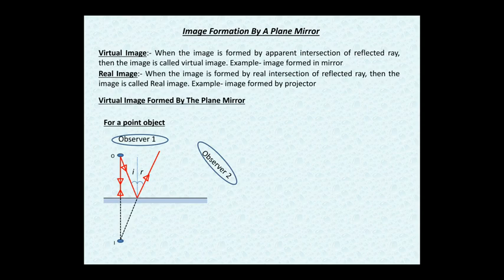Whenever an object is in front of a mirror, there are so many rays from the object. How do we choose the rays? The incident light on the mirror must be such that the reflected light reaches the observer, like the red reflected lights are reaching observer 1. What about observer 2? There are so many light rays which make an image for our observer 2. Let us see.